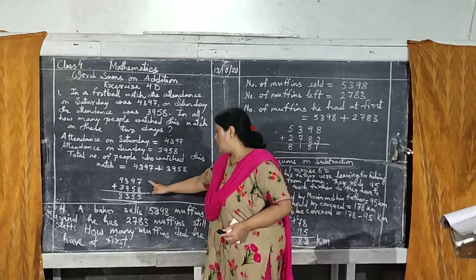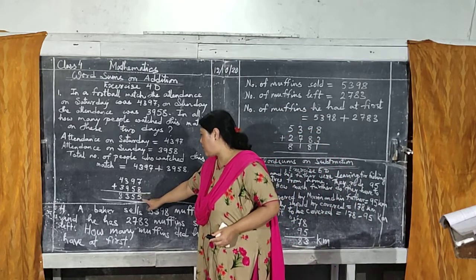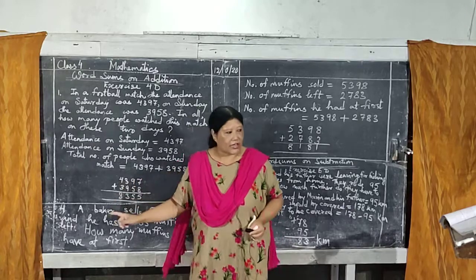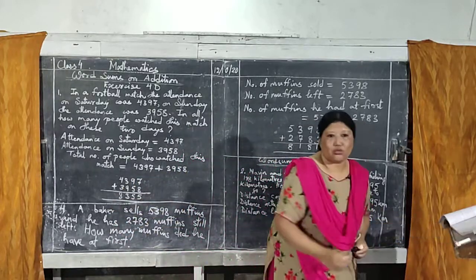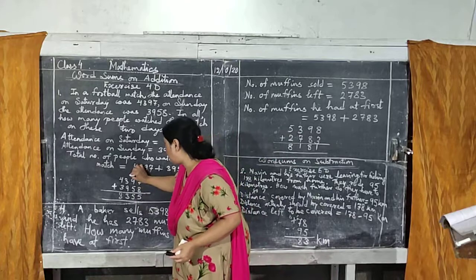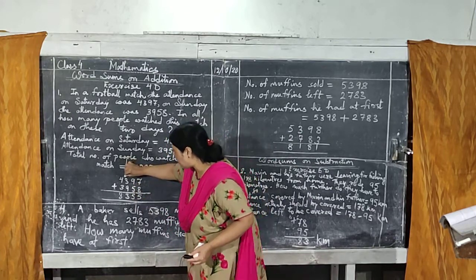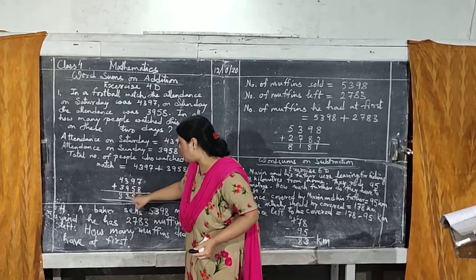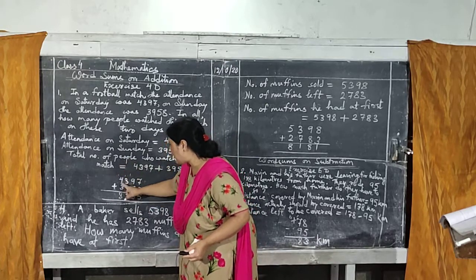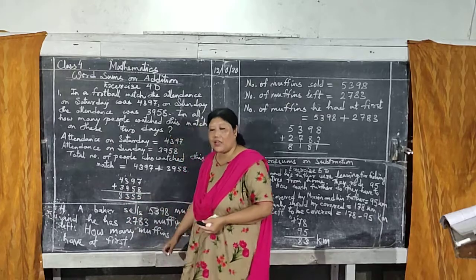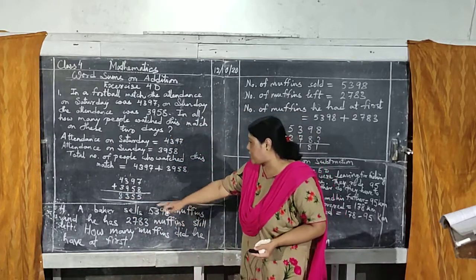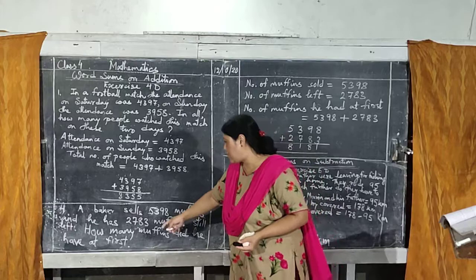Okay. So I added these two, 7 plus 8, 15, 1 you have to carry. I'll show that also. 7 plus 8, 15, 1 carry, 1 plus 9, 10, 10 plus 5, 15, 1 again carry, 1 plus 3, 4 plus 9, 13, 1 again carry, 1 plus 4, 5 plus 3, 8. Okay. Now the next question, from addition only, I have taken.